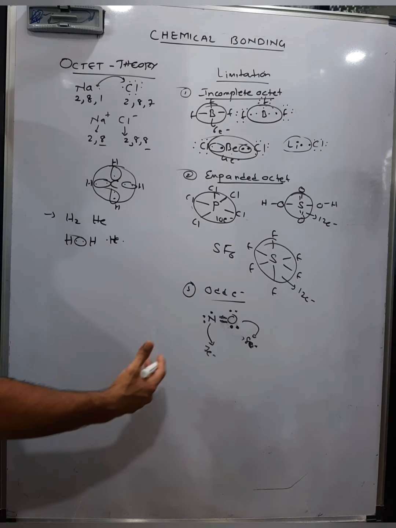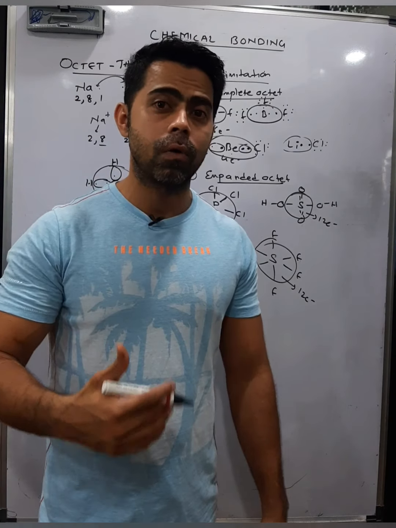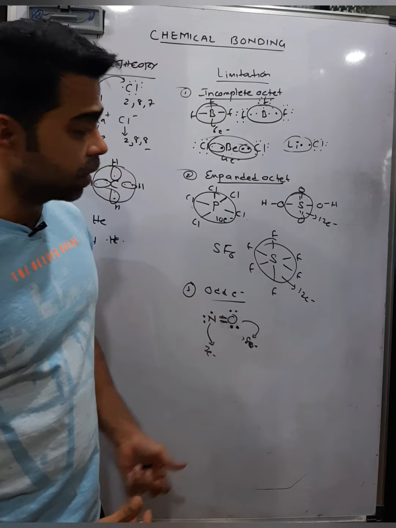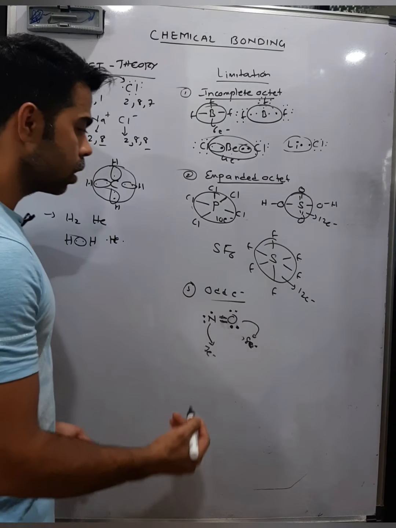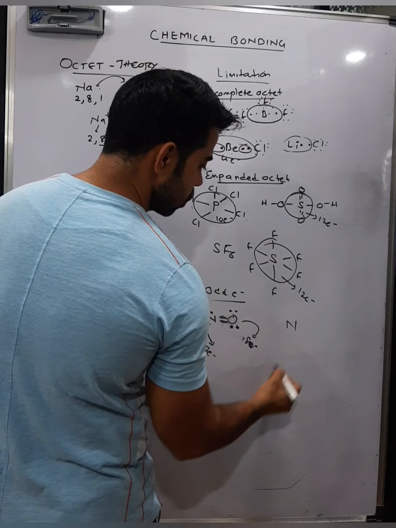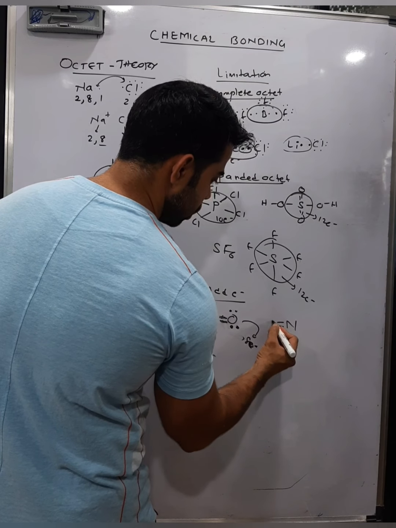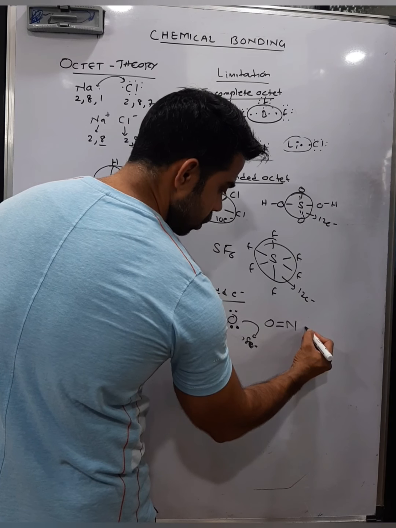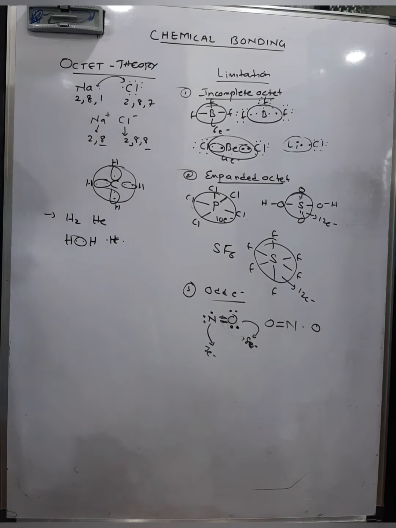So there are many molecules which have an incomplete octet, many which have an expanded octet, and many which have an odd number of electrons. One more molecule like NO2. In the case of NO2, it also has 1 odd electron. If I make the structure of NO2, it forms a coordinate bond like this, where N double bond O. Here also there is oxygen, but in nitrogen's outermost shell there are a total of 5 electrons.